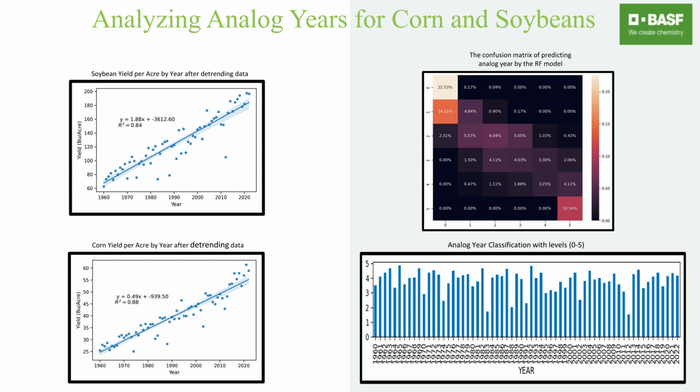Consulting prior research, we concluded that a model sporting increased accuracy, since it's composed of a consortium of other models, called random forest, would be a great method to classify analog years. This is how our model works in simple terms.